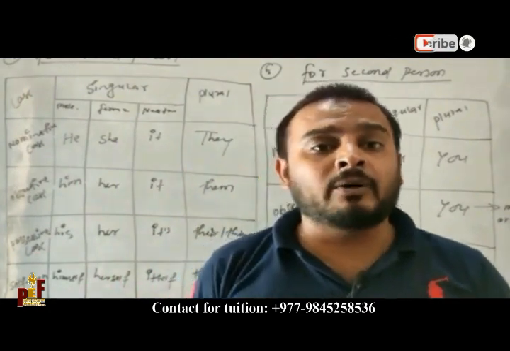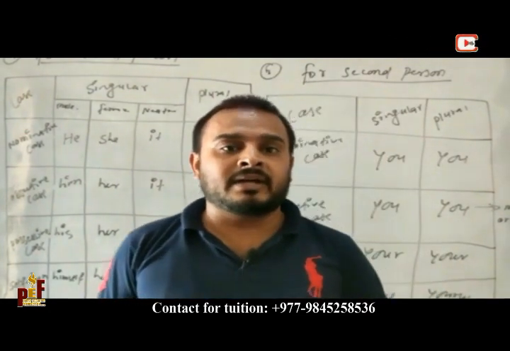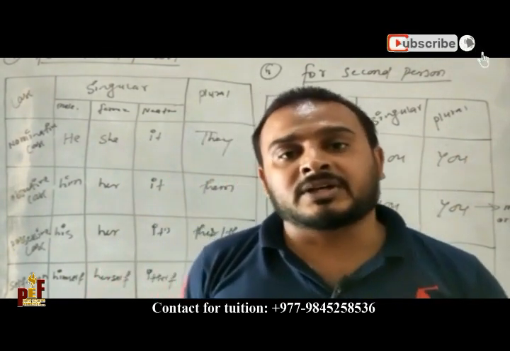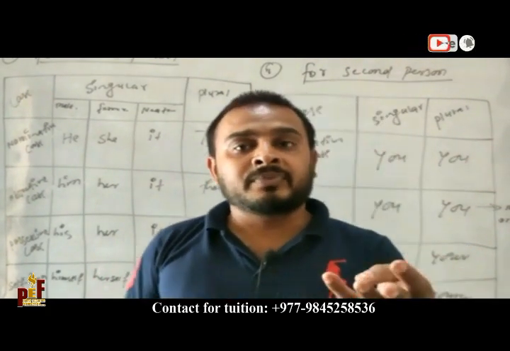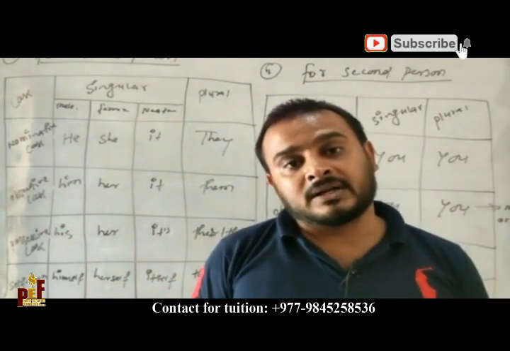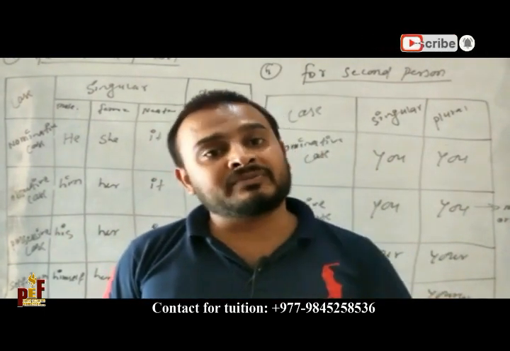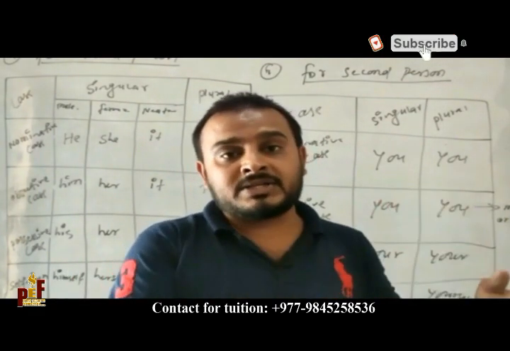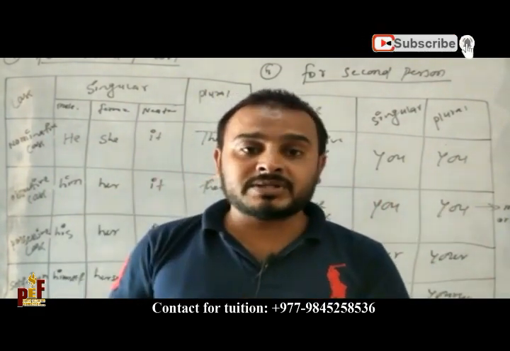There are 5 types of sentence we have to study. Assertive sentence, that is called affirmative sentence. Then interrogative sentence, which has two parts: one is yes-no and the other is WH question.